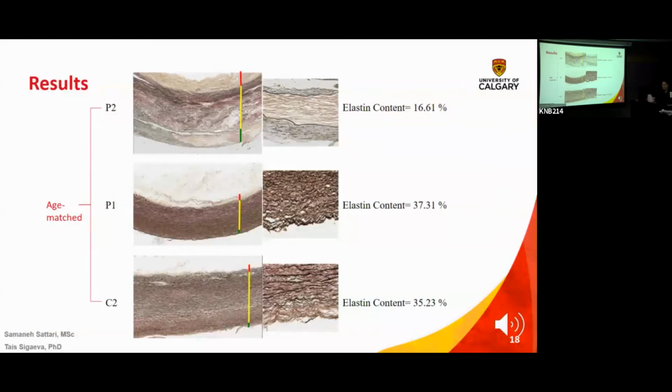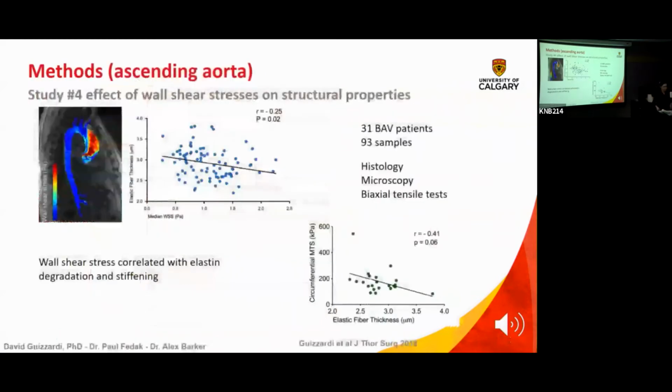So what is the cause, or at least some of the effects that we can see that could cause this elastin degeneration? So what we're starting to figure out is that, again, blood not behaving like it should has a huge effect on the health of the elastin, your collagens, and proteoglycans.